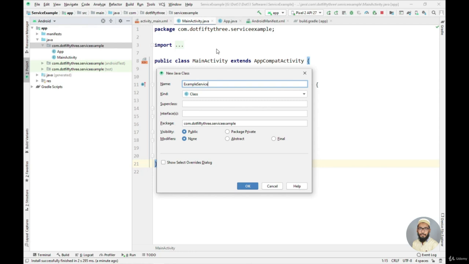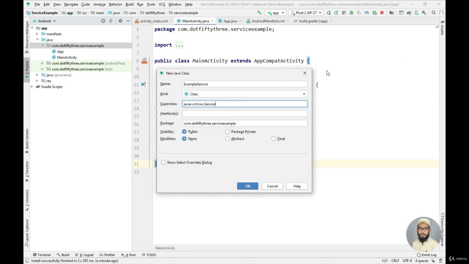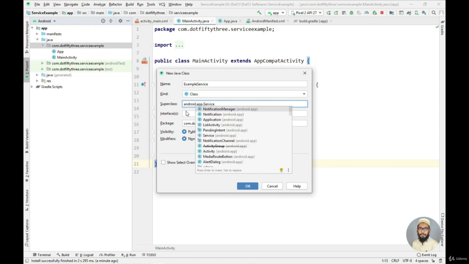So for that I will just simply say here service, and now as you can see it is automatically extended, but actually it is extended from a wrong class. I want to extend it from android.app.service class. Okay, so now that's fine.